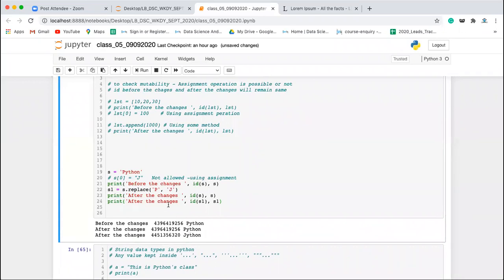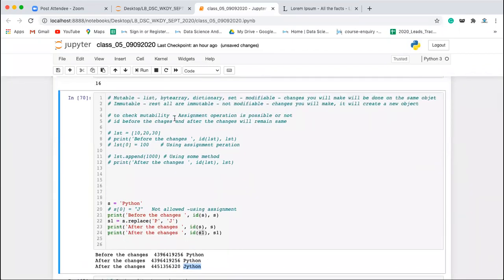Means after the changes, the original string has not changed. Rather, it has created a new string, okay, which I have assigned to S1. And if I'm checking the ID of S1, that is different, 60T20, and the value also changed at the 0th index. Clear? P is replaced with J. Clear, everyone? So this is clear, right?